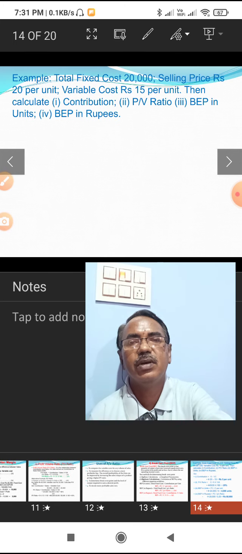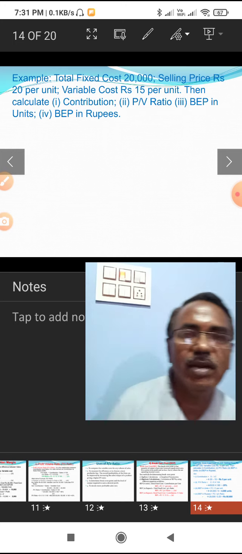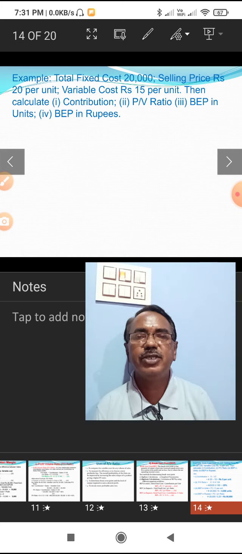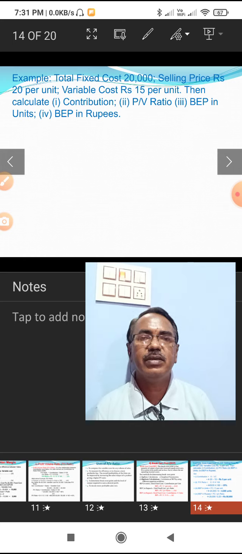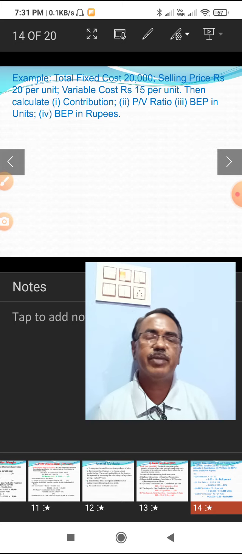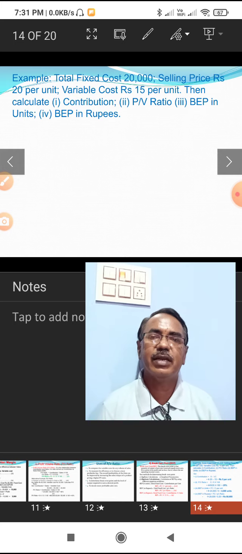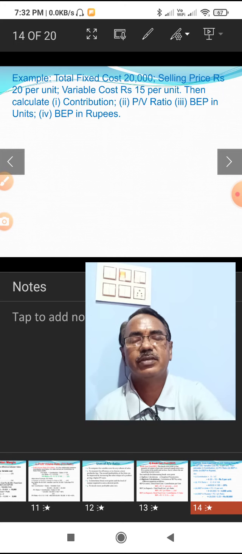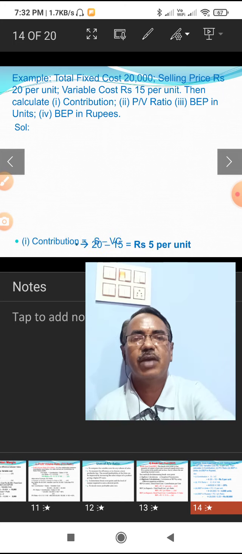Now let us calculate the break even point and some other elements by using this example problem. Fixed cost is 20,000, selling price per unit is 20 rupees, variable cost per unit is 15. You are asked to calculate contribution, PV ratio, break even point in units, and break even point in rupees. Let us solve this one.